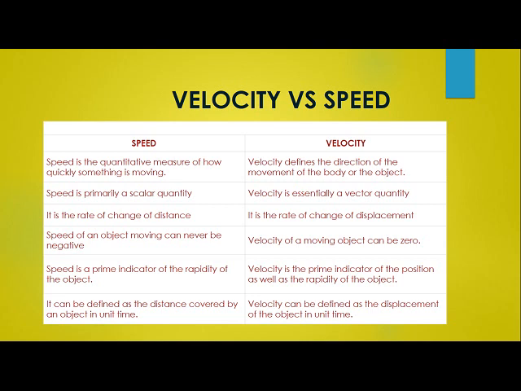Speed is a prime indicator of the rapidity, meaning how fast an object is moving, while velocity is a prime indicator of the position of the object as well as the rapidity. With the help of velocity, we'll be able to know the position as well as the speed of the object. Right? Speed can be defined as the distance covered by an object in unit time, whereas velocity can be defined as the displacement of the object in unit time. Both have the same SI unit, children, meter per second.